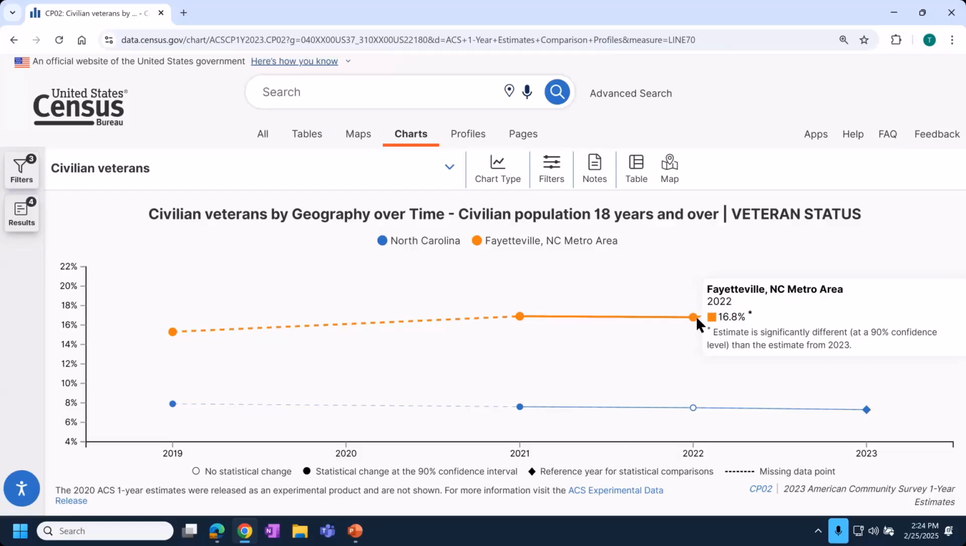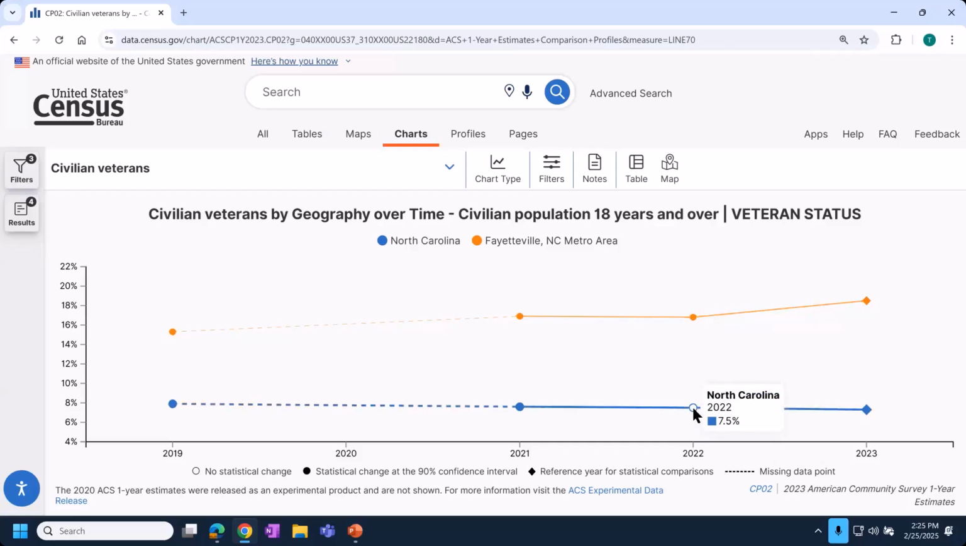So in this case, we would read in 2022, the Fayetteville, North Carolina metro area value of 16.8% was statistically less than the value 18.5% in 2023. And then when you see values in open circles, here we see that means there's no statistical change. Even though you may see a difference in the numerical values, it is possible that this difference may have been by chance due to the fact that the data were collected through sample survey methods rather than 100% true counts.